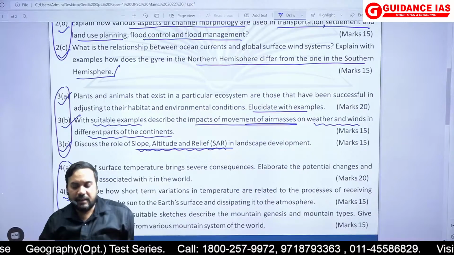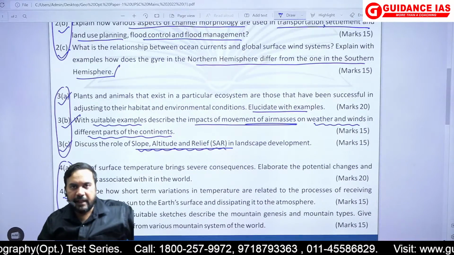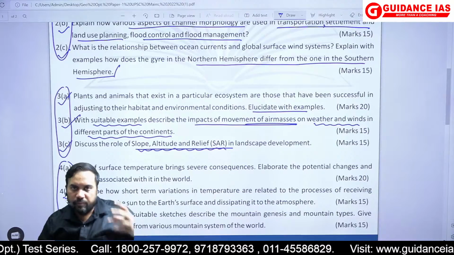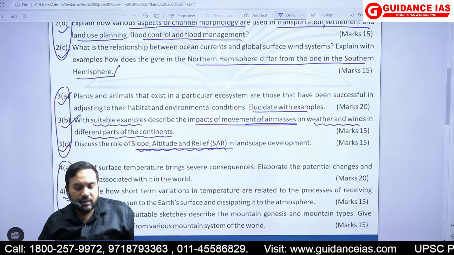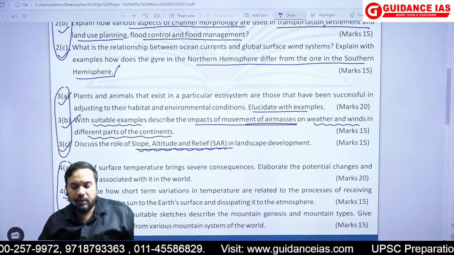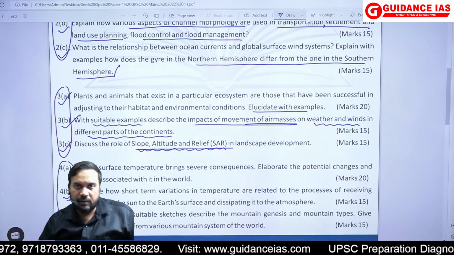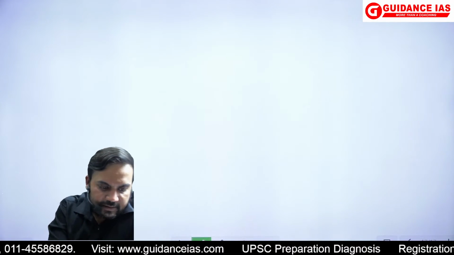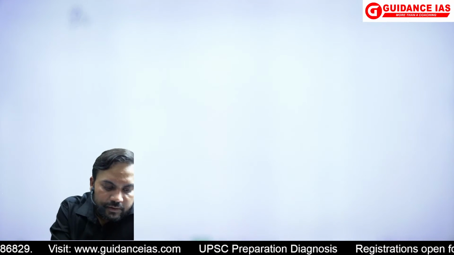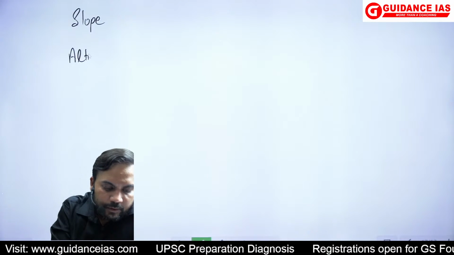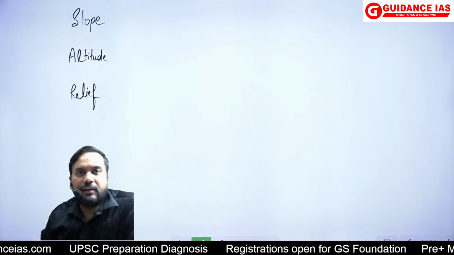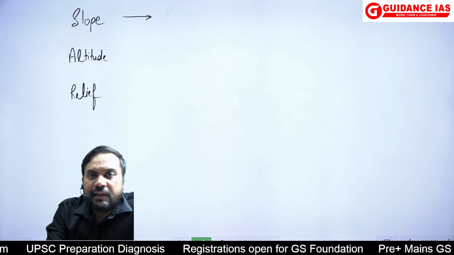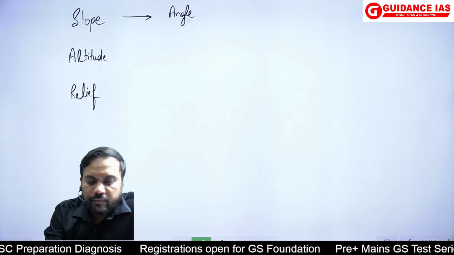So again, you can see that question number 3 was a straightforward, not totally based upon your memorization, not too much of trick involved. Question number 3C, discuss the role of slope, altitude and relief in landscape development. ठीक है, so the question is asking about three things: slope, altitude and relief in the landscape development. Slope is very clearly the angle, as we have seen.